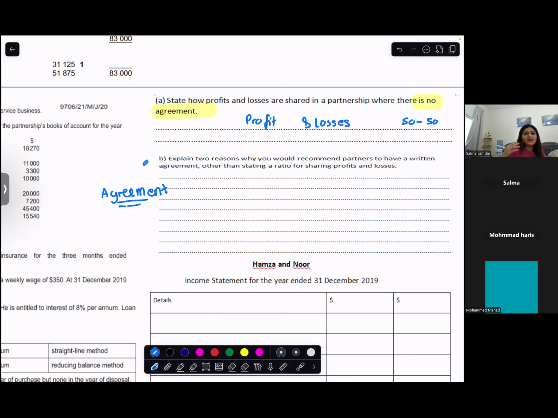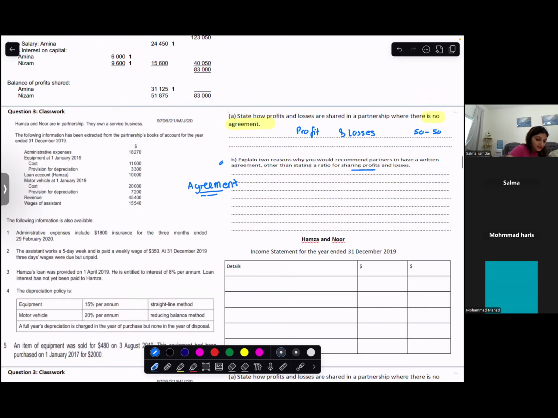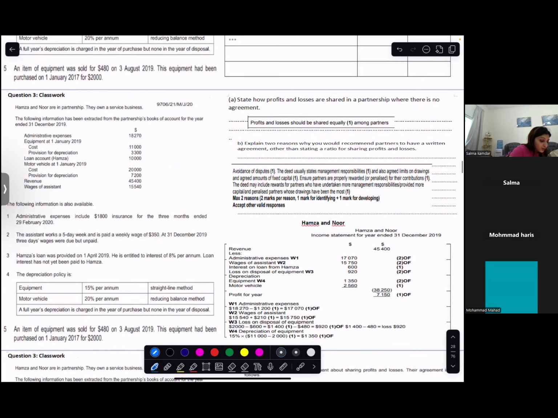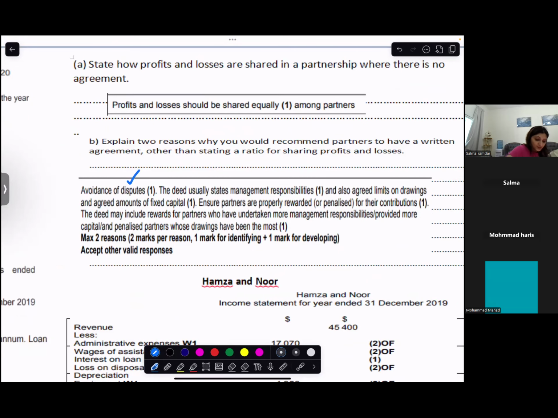Now, two reasons why you should have a written partnership deed. And the reason should not be about stating the profit or loss sharing ratio. So why? To avoid future conflicts, right? So you need a partnership deed to avoid future conflicts, or you can use better words, to avoid disputes. What else can you write? To state interest on capital, to limit the amount of drawings by the partners. You can use this to limit the amount of drawings.